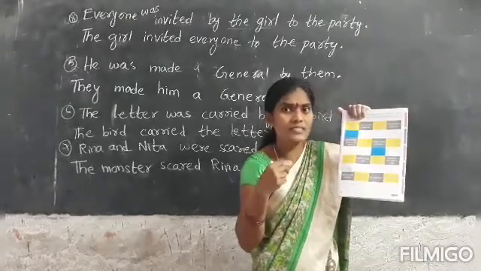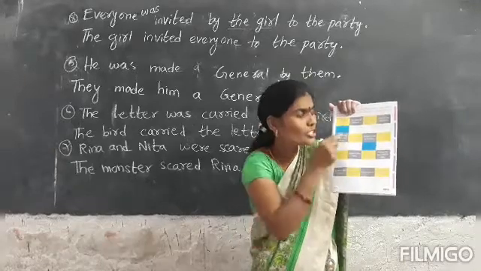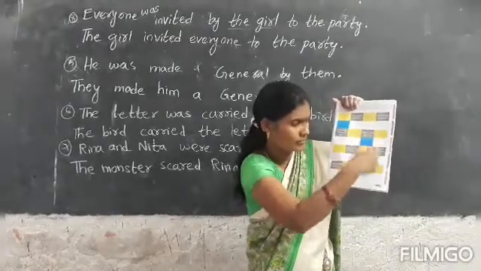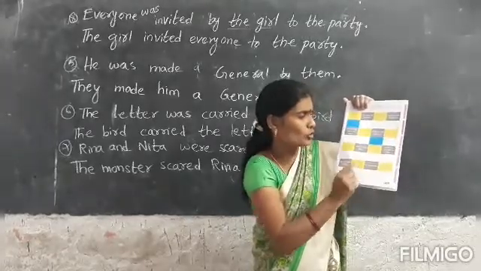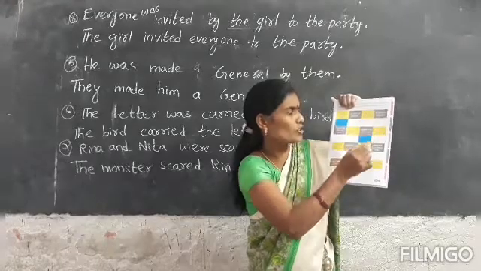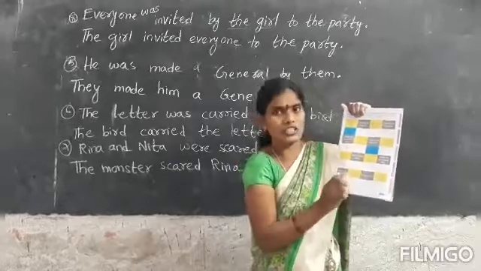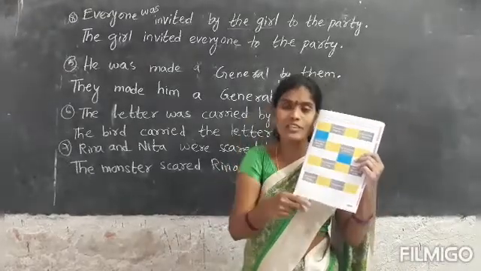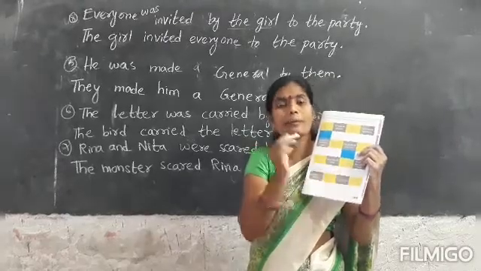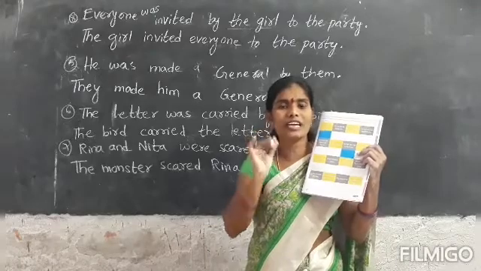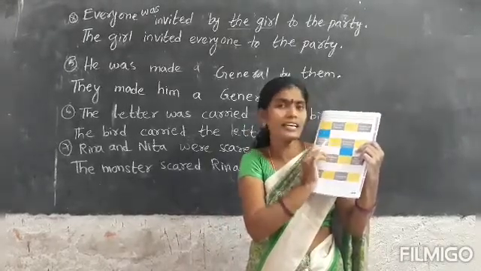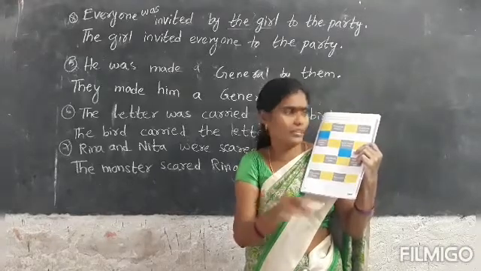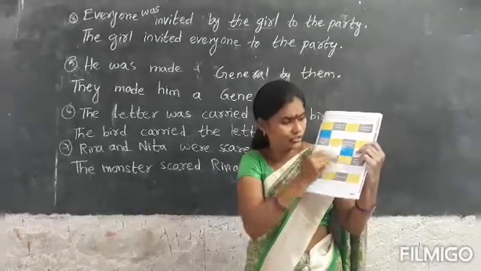Like that, you must take your crayons or color pencils. Same sentences are there. The teacher will forgive him. The same passive sentence will be somewhere behind this sentence, see where it is. So you must see that and give the same color. Active voice and passive sentences are there, already changed. Find out where they are and give them different colors. These two are the same sentence, so he used blue. Where is the same sentence for this one? Use red. Next, for this one yellow, and for this one black. Like that, you must use different colors.